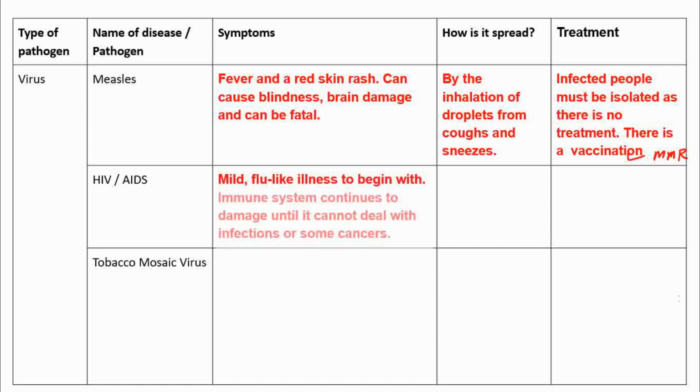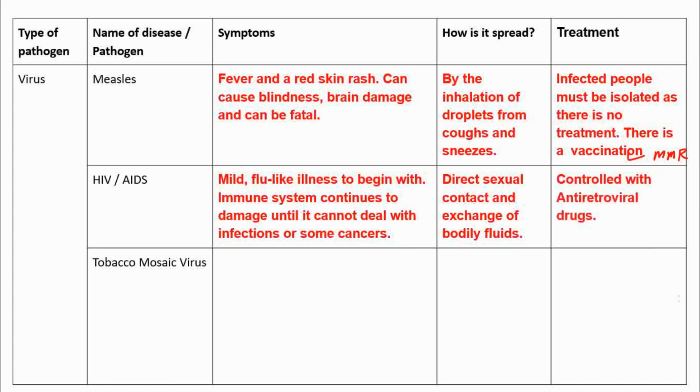HIV or AIDS, all right, symptoms will vary, all right, but it tends to be like flu-like symptoms, but your body can't fight that off and can't deal with those types of simple infection, so it's reoccurring. It is spread through direct contact, sexual contact, or exchange of bodily fluids, okay? And how is it controlled? It is controlled through the use of antiretroviral drugs or minimizing sexual contact, okay?